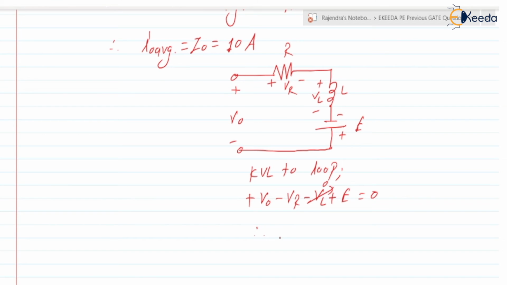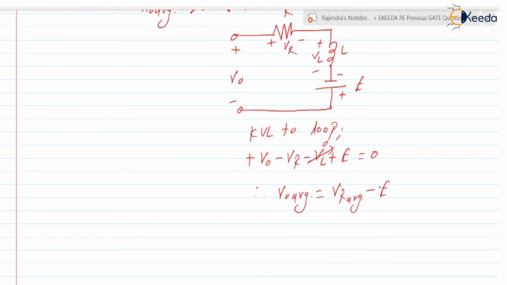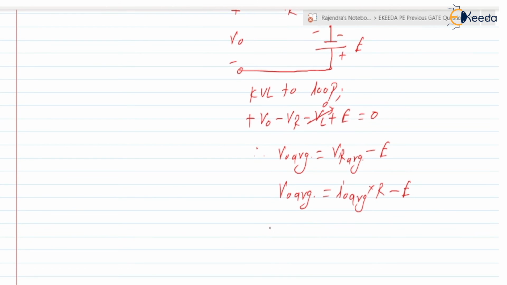So we can write V0 average is equal to VR average minus E. The average of E is E only, because E is a constant voltage. What is the VR average? VR average is I0 average into R. Therefore we can write V0 average is I0 average into R minus E.